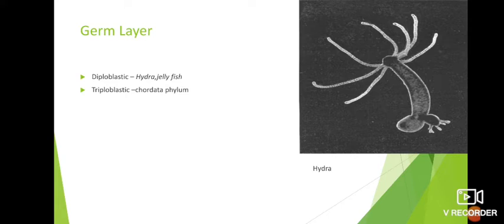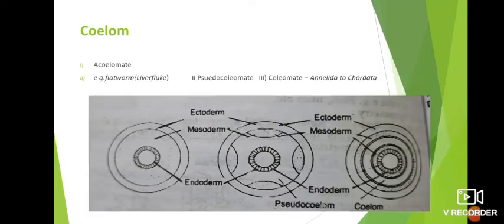Then another salient feature considered for classification is coelom. Coelom is the space between the body wall and the alimentary canal or gut. So there are three pictures in front of you: acoelomate, pseudocoelomate, and coelomate. In an acoelomate, a true coelom is absent.